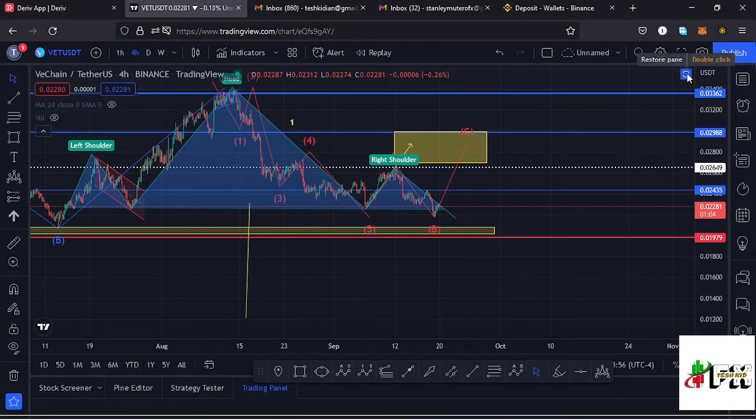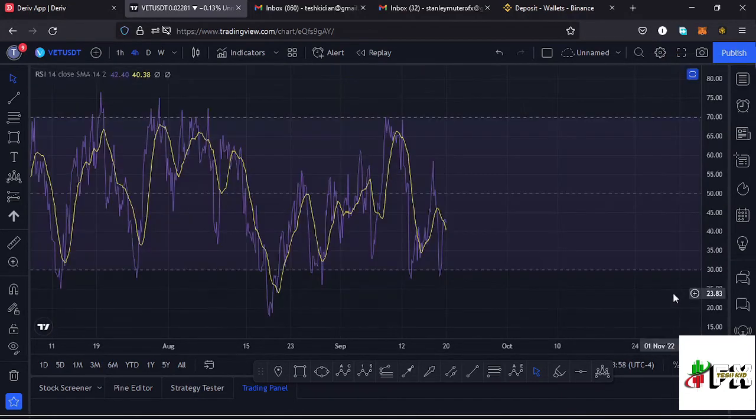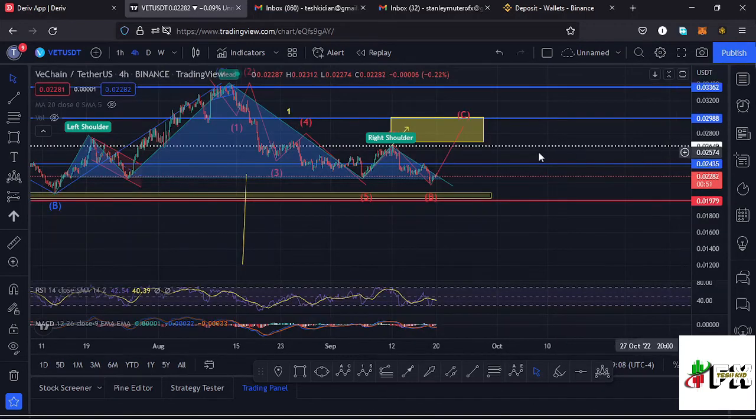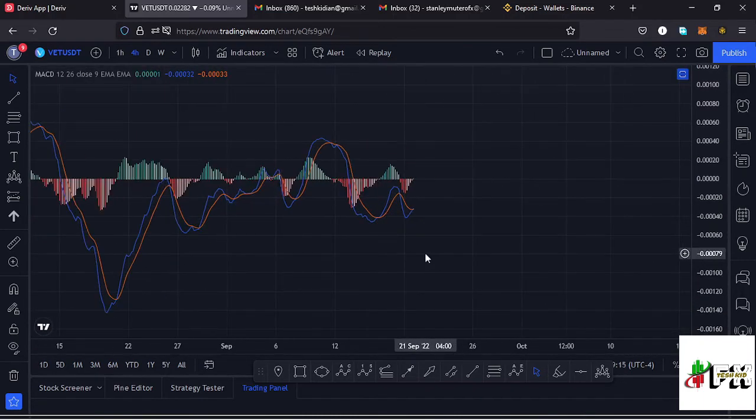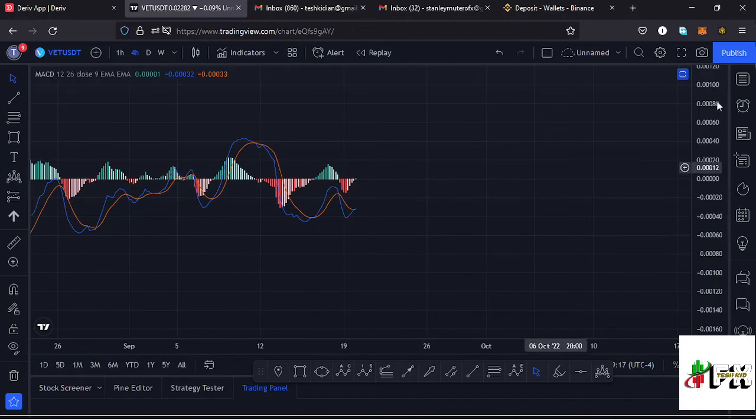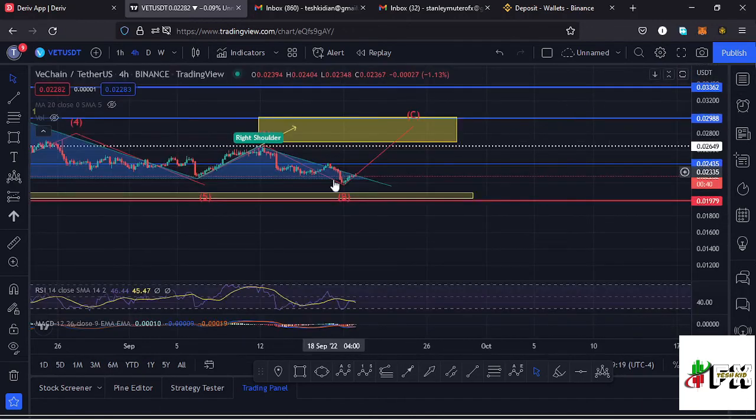Also taking a look at the indicators, here on the RSI we are trading at around the 42 mark, and that means we have massive room for us to support any movement to the upside in the formation of a wave C and get us into the yellow target area for that wave 2. Also taking a look at the MACD, here on the MACD we have printed a bullish cross, and that would mean higher prices could be coming our way. So let's be patient and see how that plays out, and I'll keep you updated.